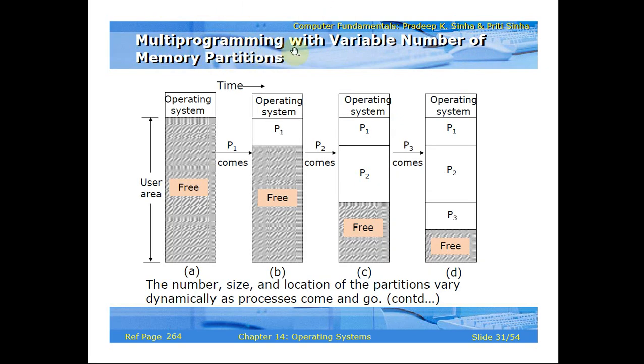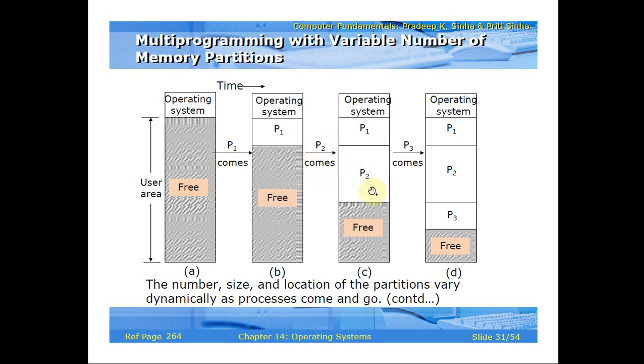Similarly for multi-programming with variable number of memory partitions, this is the operating system area where, say, Windows 10 will be loaded. Again this much is the user area. Before any process comes into it, this much memory is free. When P1 comes, P1 will occupy this much area. The size is not mentioned here, say P1 is 16 byte or 32 byte. P1 requires this much area, so the operating system will allocate that much area for P1 in order to execute it.